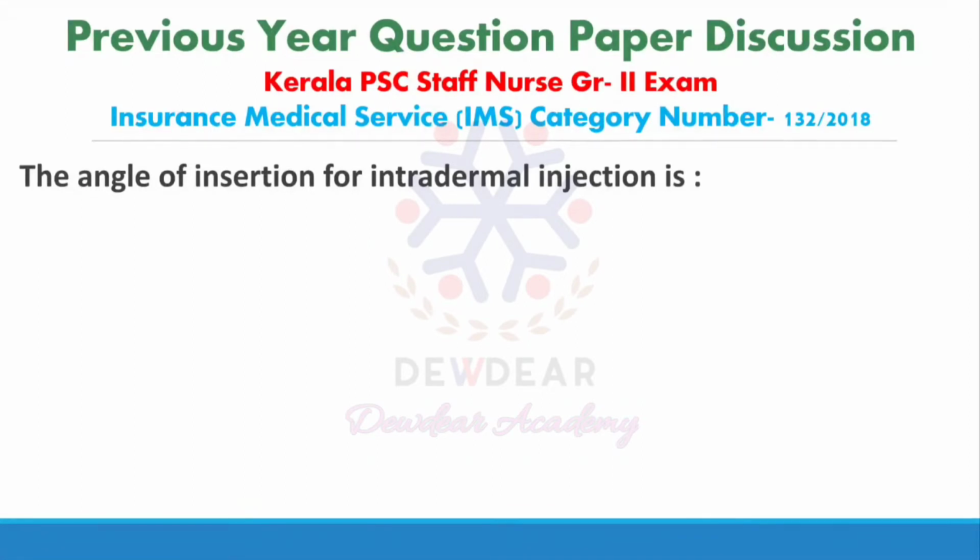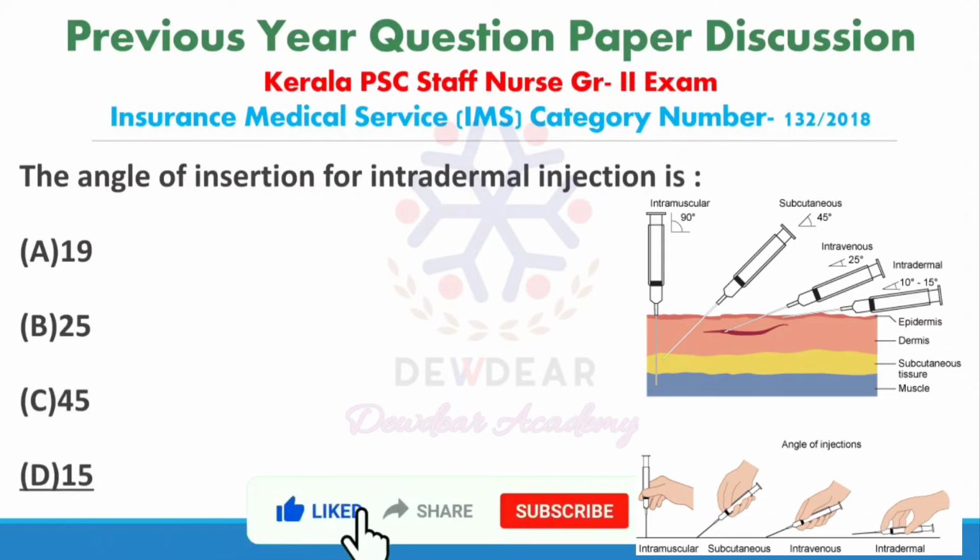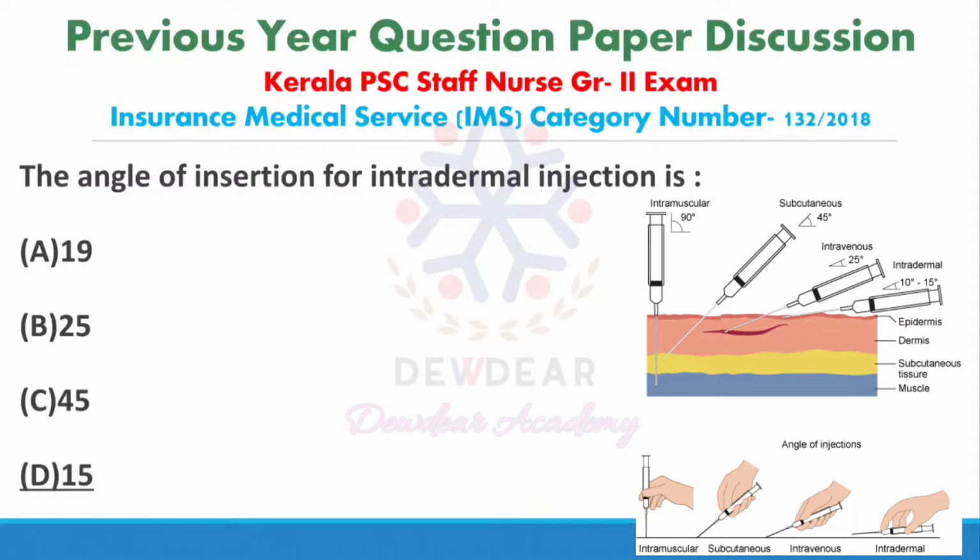The angle of insertion for intradermal injection is? Options are 19, 25, 45, 15. Correct answer is 15. On comparison of angles of insertion, for intradermal injection it is 15 degree. Then for subcutaneous injection it is 45 degree, and for intramuscular injection it is 90 degree. So here the question is for intradermal injection, correct answer is 15 degree.